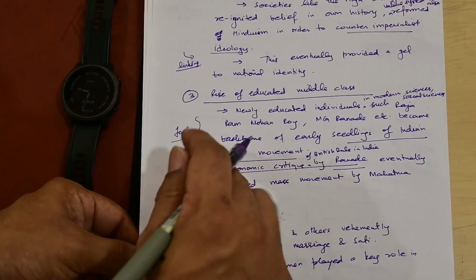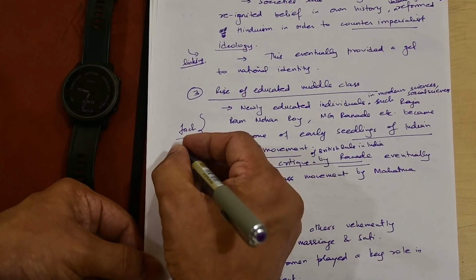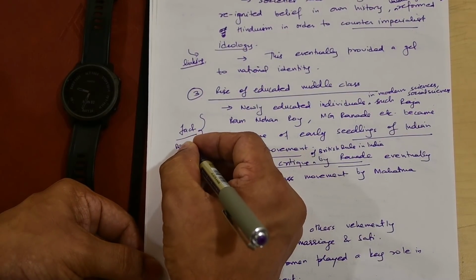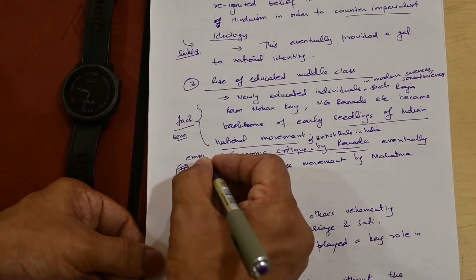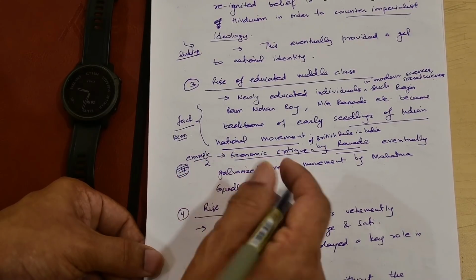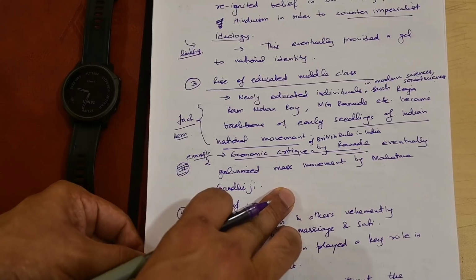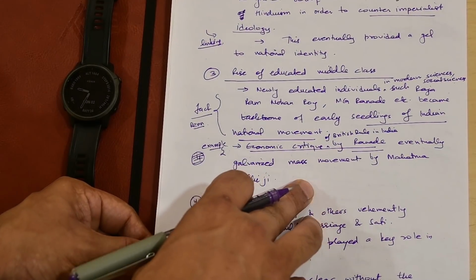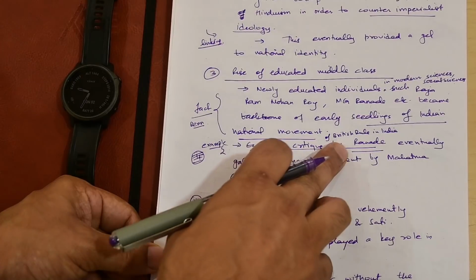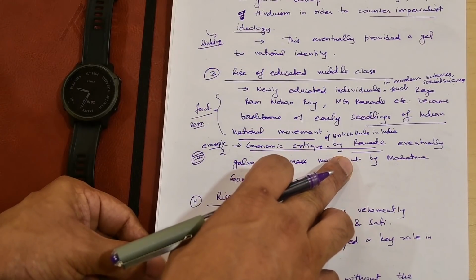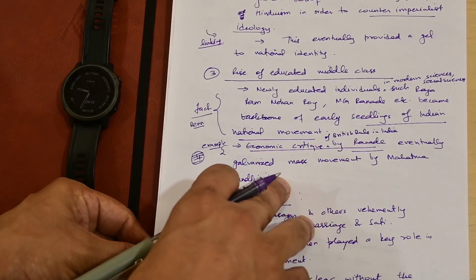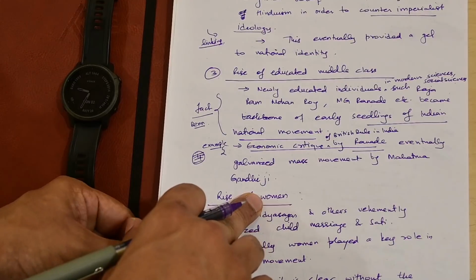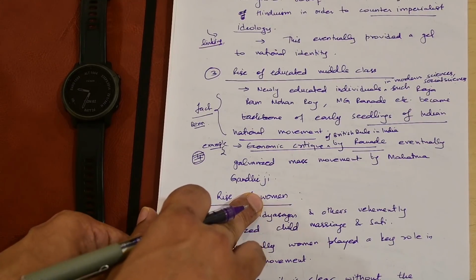This is a fact about what happened in the Indian Renaissance. This is an example also, and it is directly linking to how that particular thing helped the national identity. So I'm here directly providing an example link: the economic critique that was done by Ranade of the British rule in India was eventually used by Mahatma Gandhi ji also in his movement, and it galvanized that particular movement.